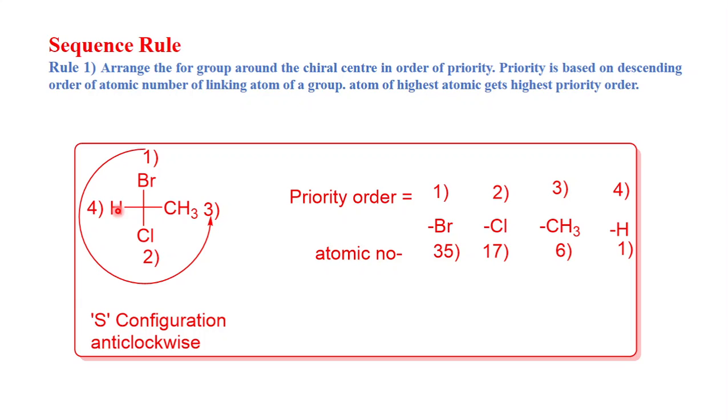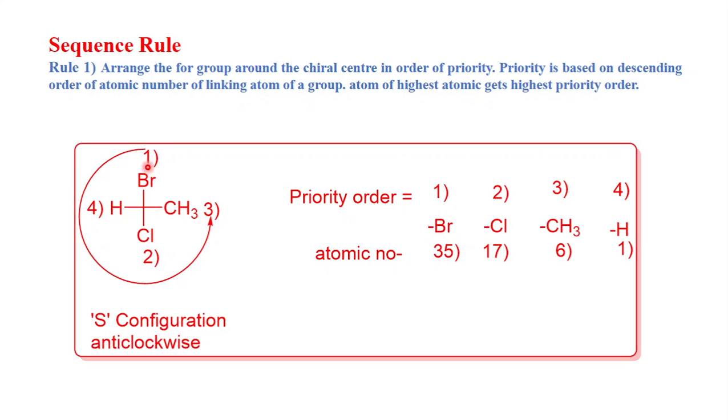Now you have to give the priority order. The atom with the highest atomic number gets highest priority. Among bromine, carbon, chlorine and hydrogen, bromine has the highest atomic number, 35, so bromine gets first priority.